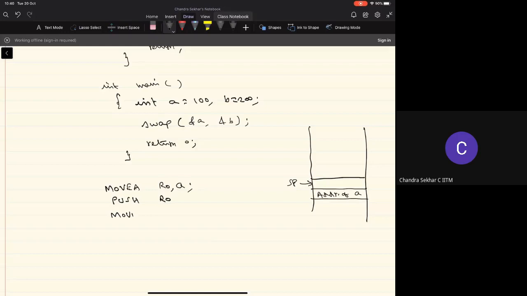Now we'll pass the address of B by first putting it into register R1 and then pushing it. When I perform the second push operation, what will be available at the top of the stack is the address of B, and the stack pointer will move here. I'm actually giving this in the RISC architecture, but similar things can be done in the CISC architecture as well. So now we have passed the arguments, and I can call the function.